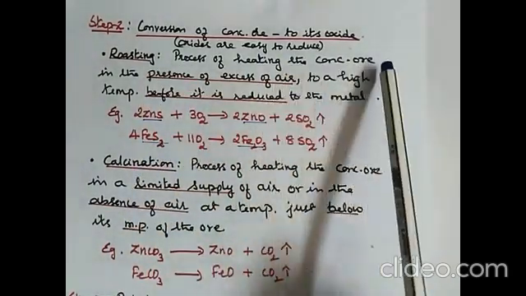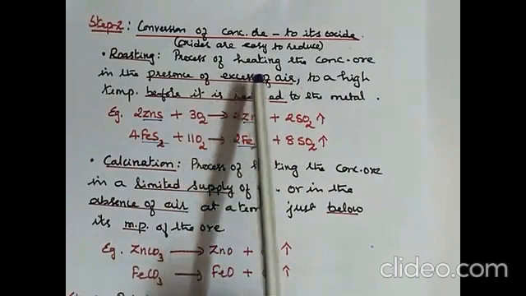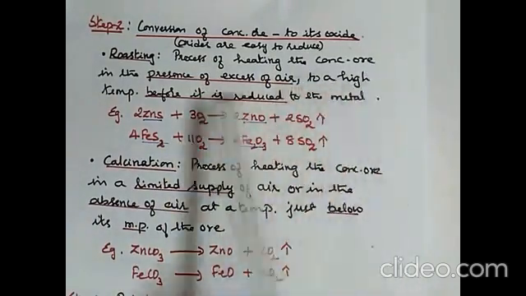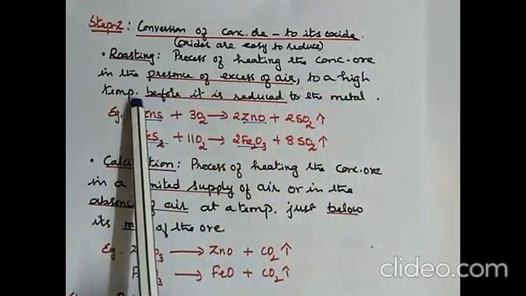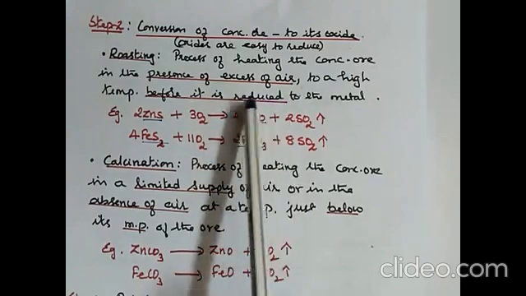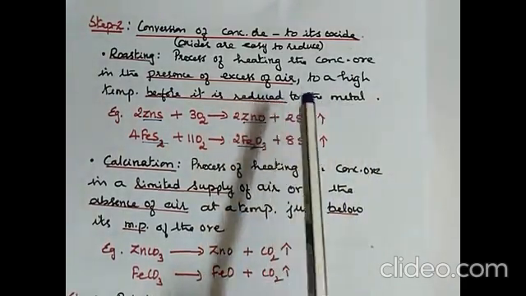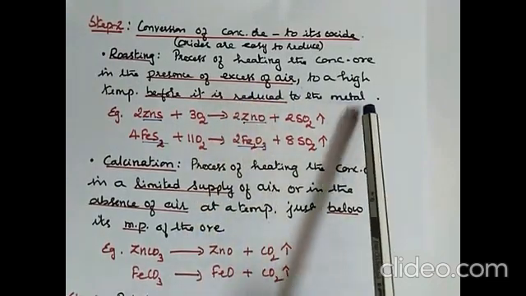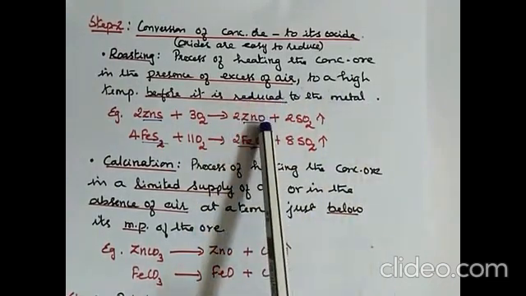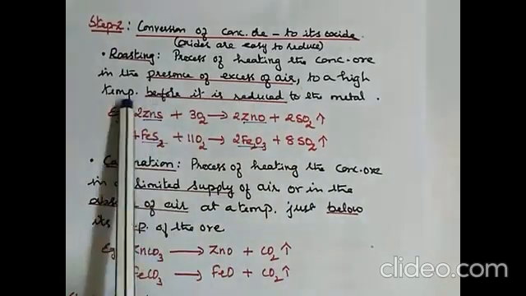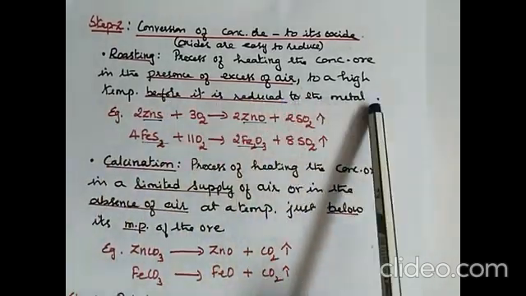Roasting is a process of heating the concentrated ore in the presence of excess air to a high temperature. The temperature should be high, but it should not reduce the metal. What does reduce the metal mean? It means going from an oxide to the metal. It should be an oxide. The product should be oxide. It should not be a metal. So that's the meaning of before it is reduced to the metal. Though the temperature is high, it should not reduce the metal.